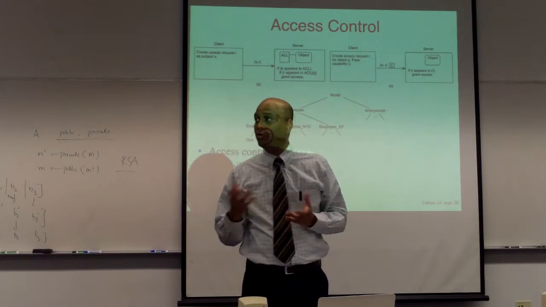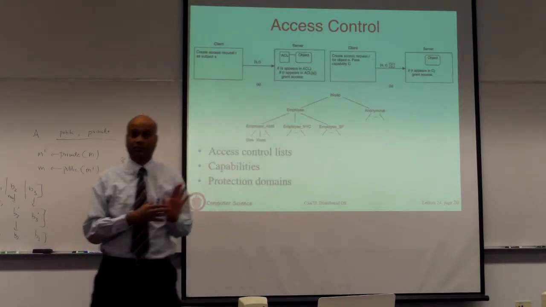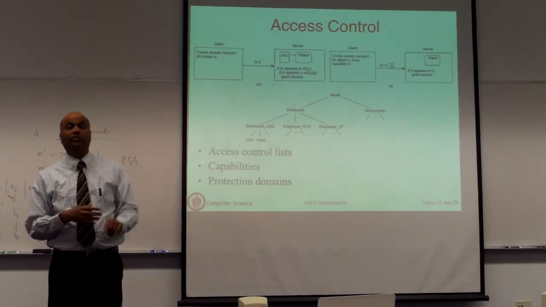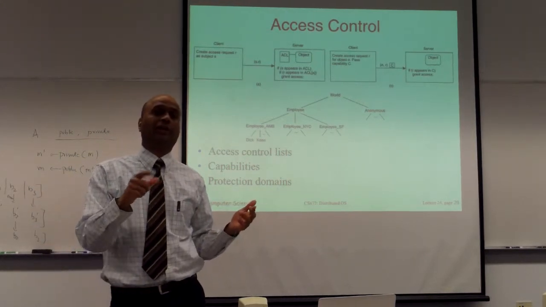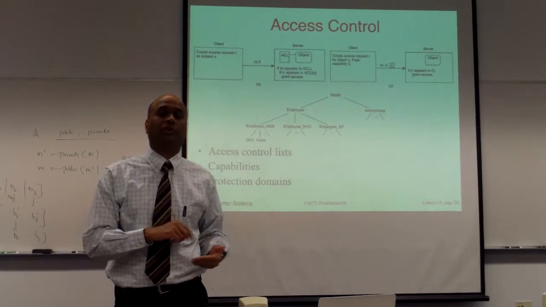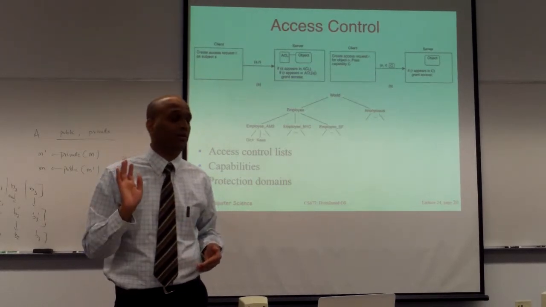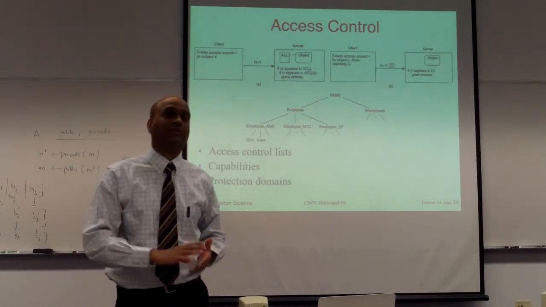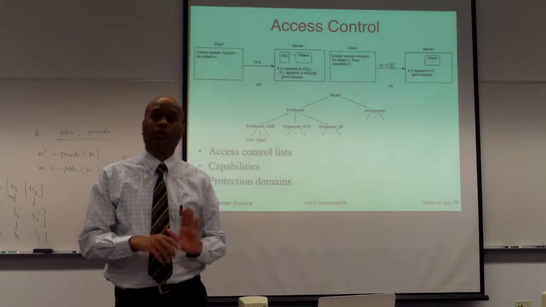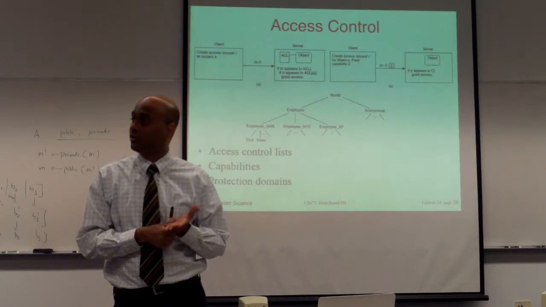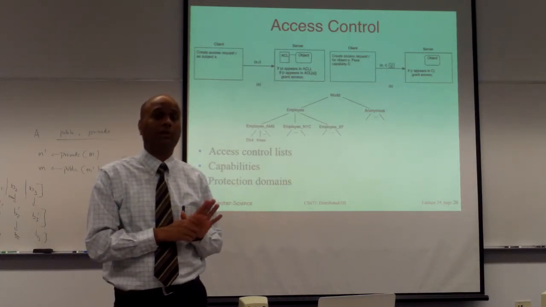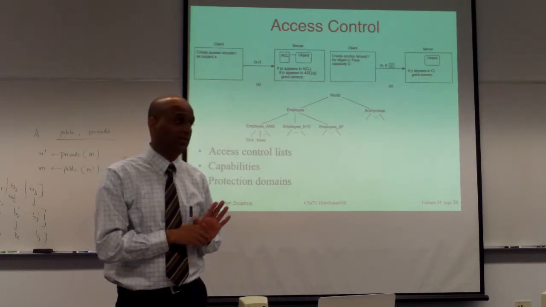In the Windows world, you can actually specify an access control list. For every file, you can attach a list which says this user can read and write, but not execute. This other user can only read, and cannot write or execute. Here's a group that has these kinds of privileges, and so on. So every operation is going to be matched against the access control list to ensure that you are only allowing the right users to do the right things.